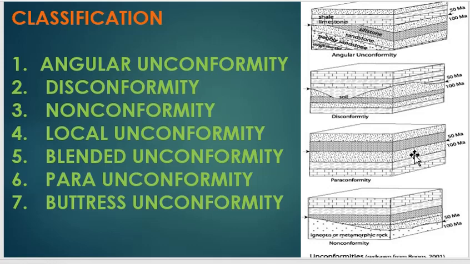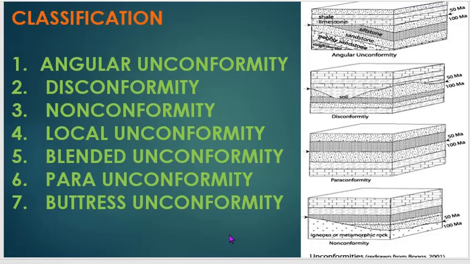This is a plane of discontinuity or unconformity. And in nonconformity, the distinct feature is that older and younger beds are of different origin: older beds are igneous or metamorphic, and younger beds are of sedimentary origin.